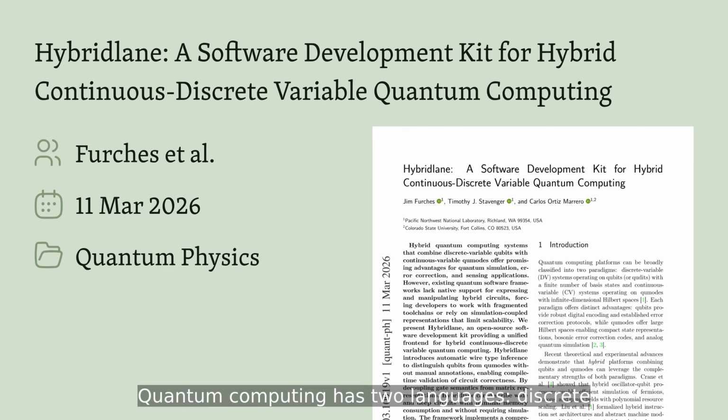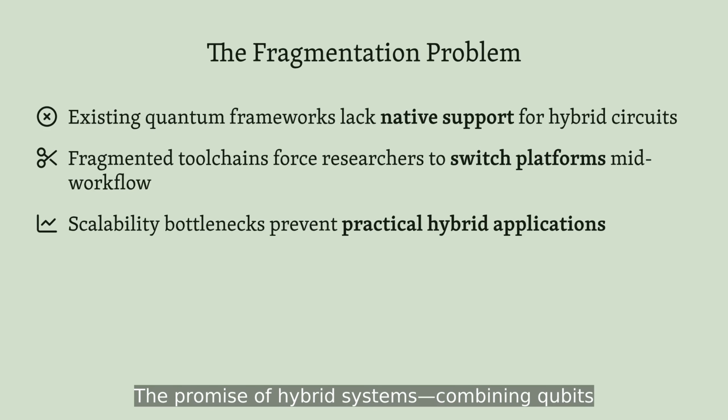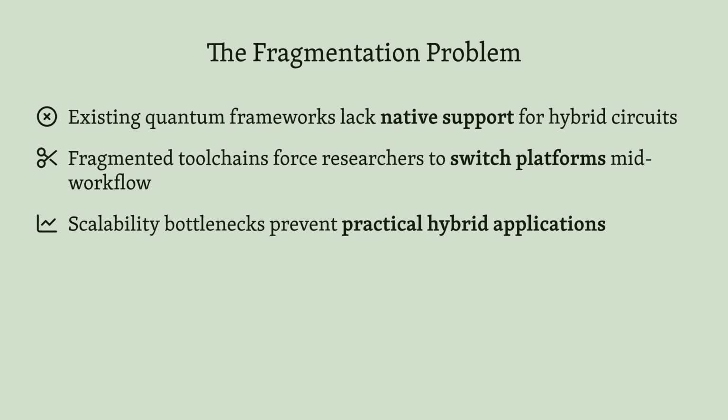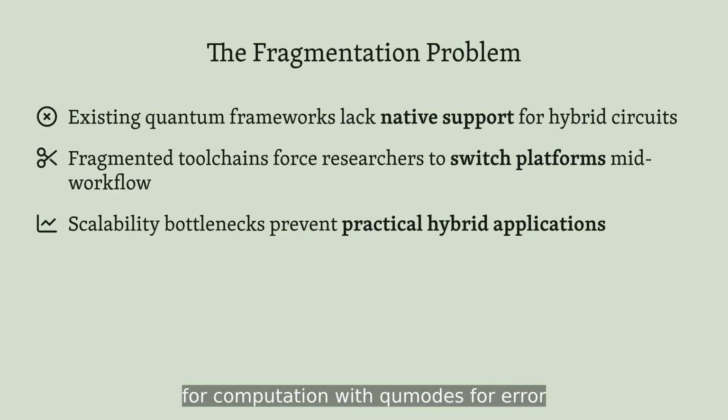Quantum computing has two languages: discrete qubits that flip between 0 and 1, and continuous qmodes that oscillate like waves. These approaches each excel at different tasks, but combining them has been a software nightmare. Until now. The promise of hybrid systems, combining qubits for computation with qmodes for error correction and sensing, has been trapped behind incompatible software tools.